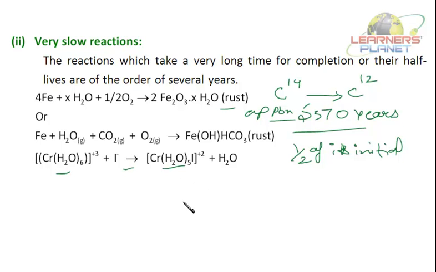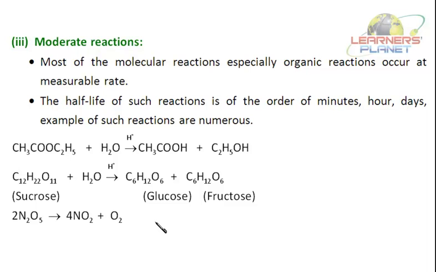Now students, there are reactions which proceed at moderate speeds, that is, whose rates can be measured. If there are instantaneous reactions like the ionic reactions, how is the rate going to be measured? We can't measure the rate of the reaction. And in case of very slow reactions also, it is difficult to determine the rate. But in case of moderate reactions, we determine the rate of the reaction.